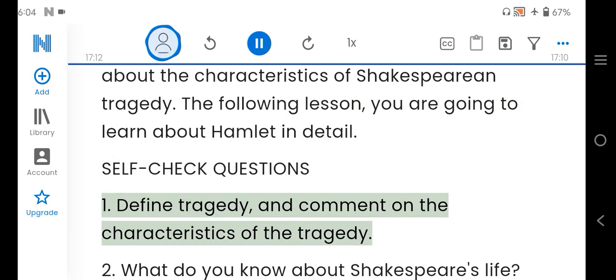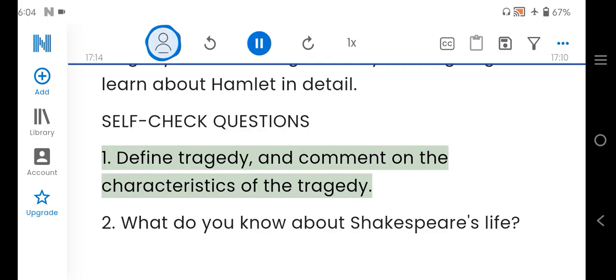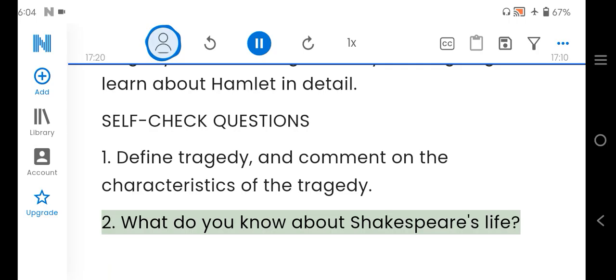Self-check questions. 1. Define tragedy, and comment on the characteristics of the tragedy. 2. What do you know about Shakespeare's life?